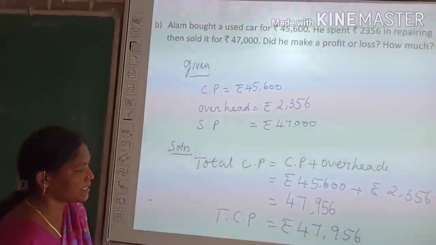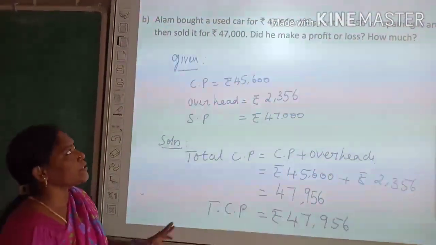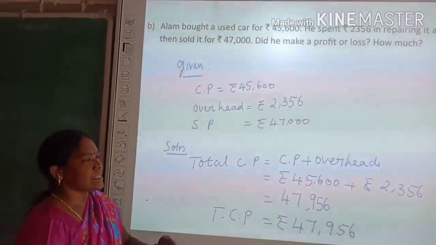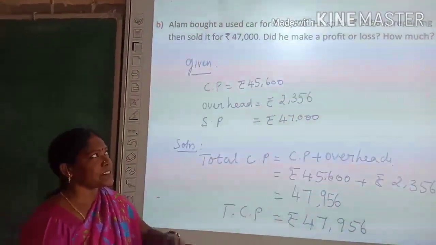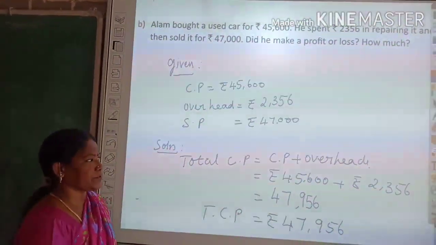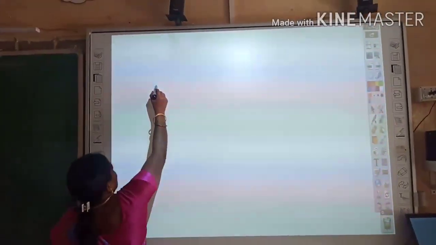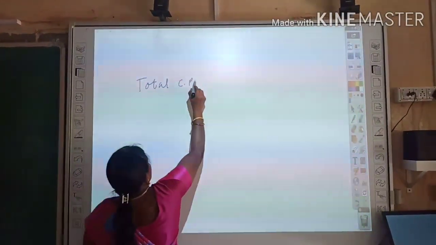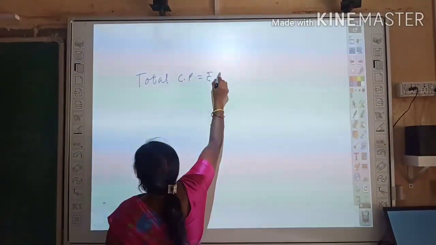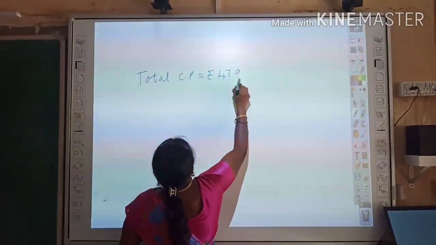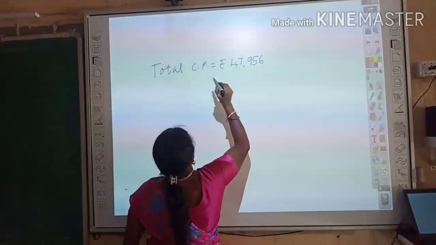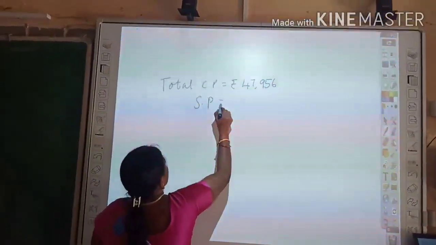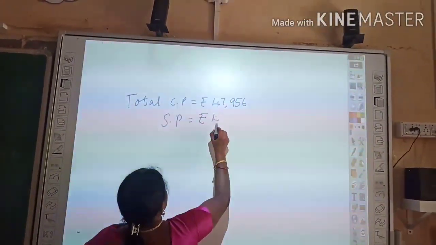Then selling price was given. Now we have to find out whether it is a profit or loss. Total cost price rupees 47,956. Selling price rupees 47,000.